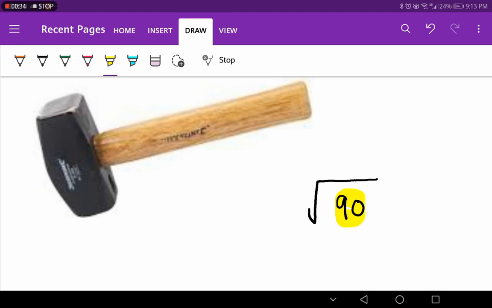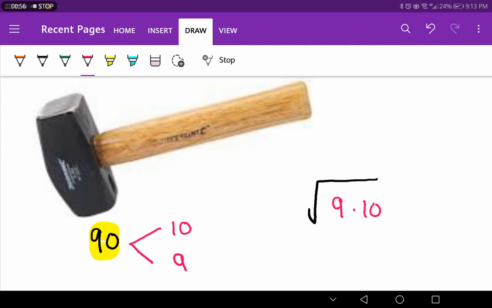It is 90. It is not a perfect square actually. So I will call my hammer and use it here and hit the 90 to see where I get it from. I figure out it is coming from 10 and 9. Yes, so I write here 9 multiply 10.